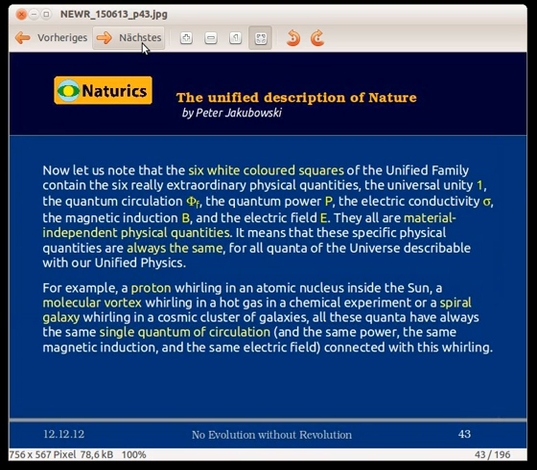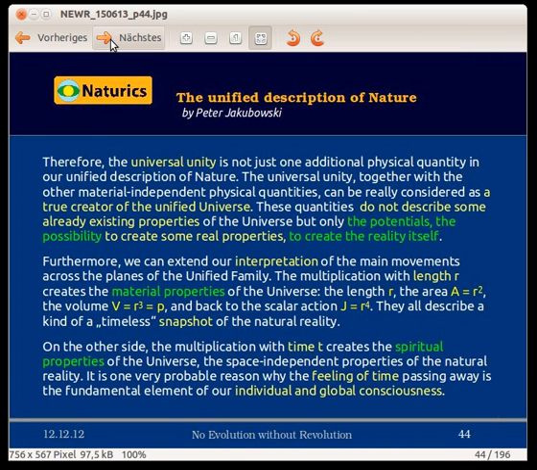These 6 white quantities are our theoretical potential to create the whole unified description of our universe. From a philosophical point of view, we can say that these potentials create even the universe itself. Because this universe, being described with our physical language of quantities, equations, units and constants, is just an illusion. What does really exist is only this majestic potential, the divine possibility to create the universe we need to live in. Please read some more details on the following 6 pages. You can stop the video if you need.